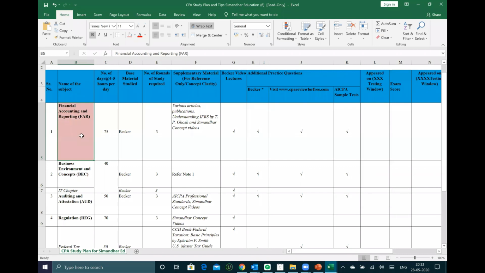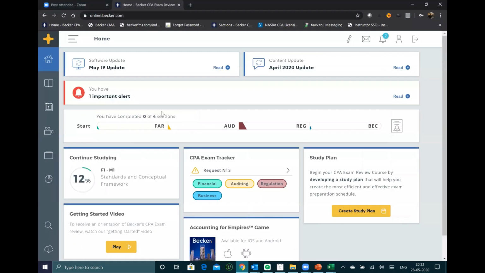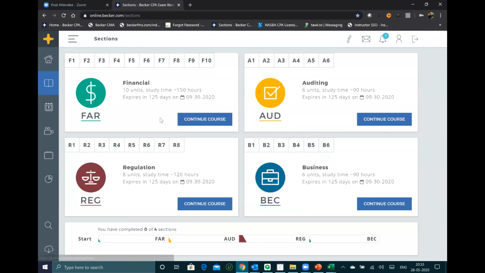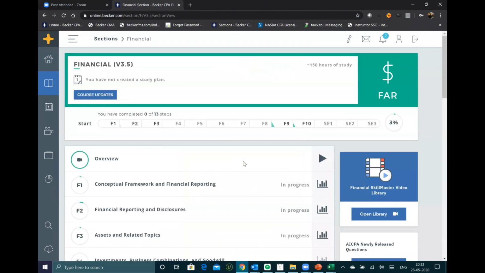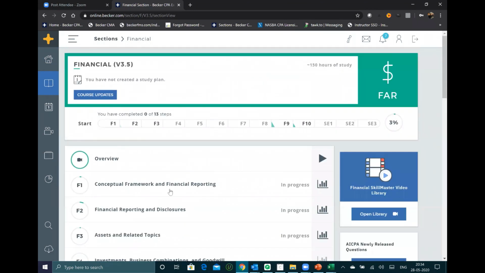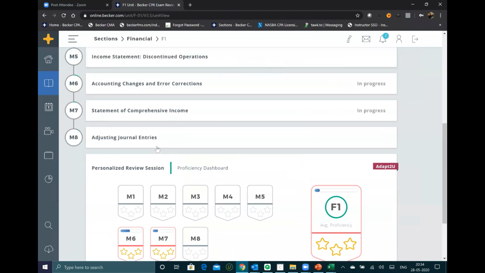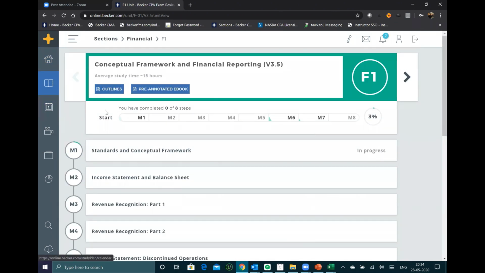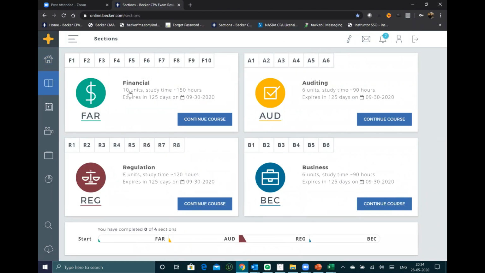There is no thumb rule again, but considering FAR is a voluminous section and there are almost 10 chapters here in Becker, and these 10 chapters are very much in detail. There are a lot of submodules, so in every chapter you will get around 7 to 8 modules. So we are talking about 8 into 10, almost 80 modules. Even in Becker, they have allocated the financial section the most hours, almost 150 hours.